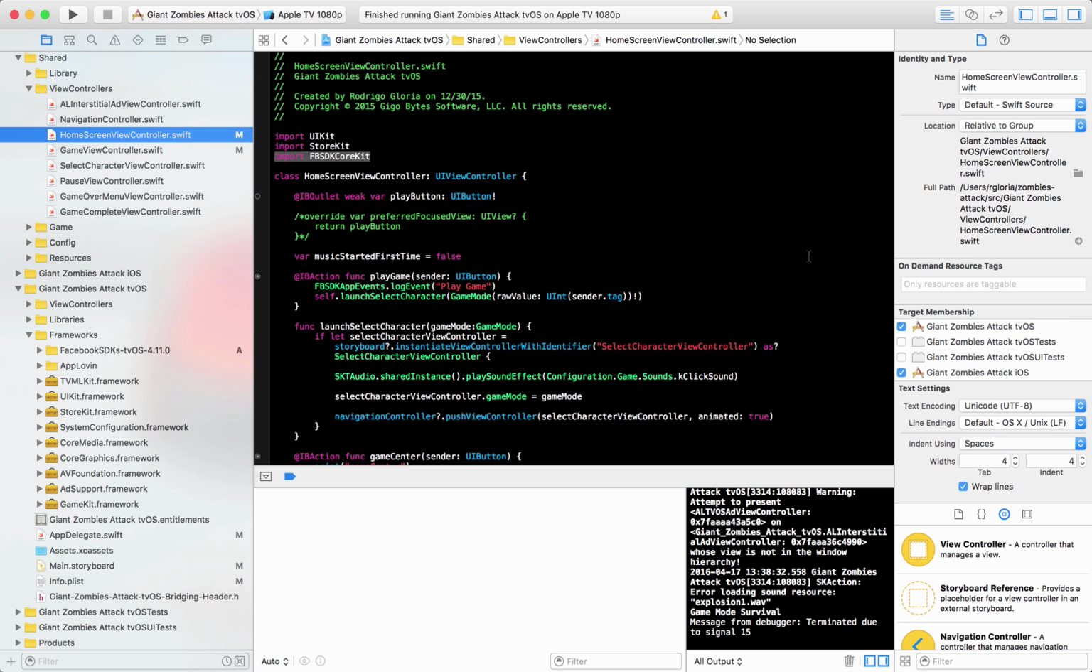This concludes the demonstration of how to integrate Facebook SDK into your tvOS app or game.